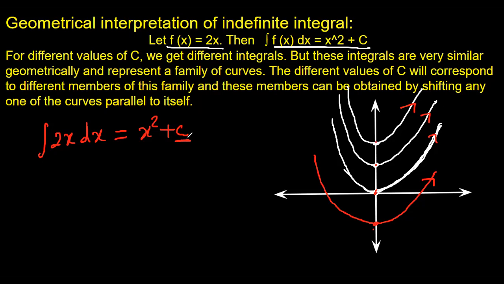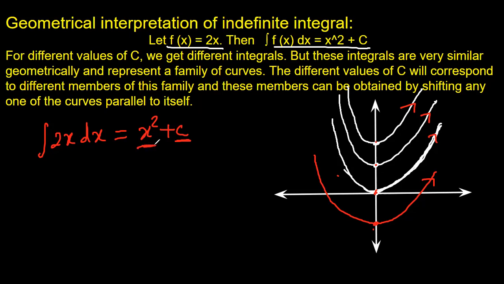You can actually draw these graphs and see for yourself that the geometrical interpretation is this: for any function you integrate, you are actually finding a family of functions whose graphs are parallel to each other.